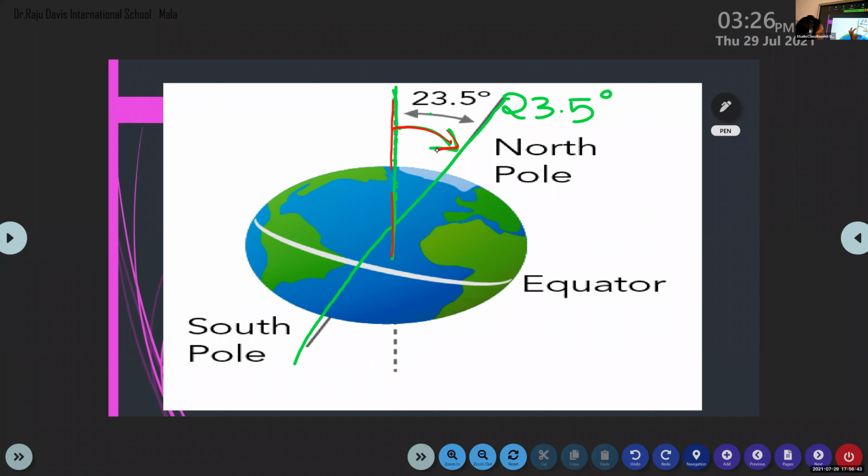Then the axis is connecting the 2 poles. What are the poles? North Pole and South Pole. Look at here, this one is North Pole and this one is South Pole. So the axis is an imaginary line which is passing through the center of the earth and it is connecting North Pole and South Pole.